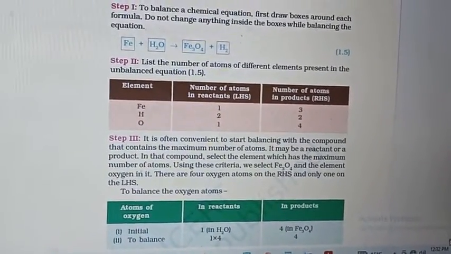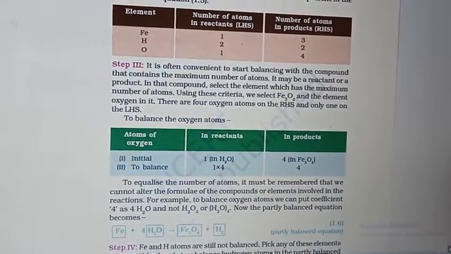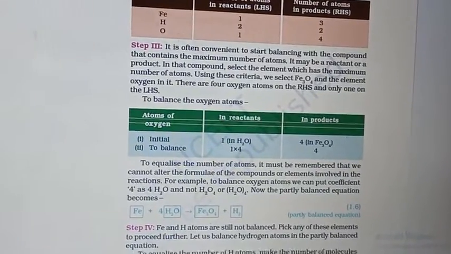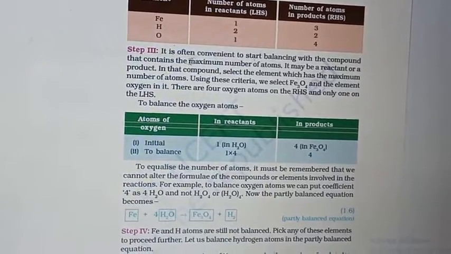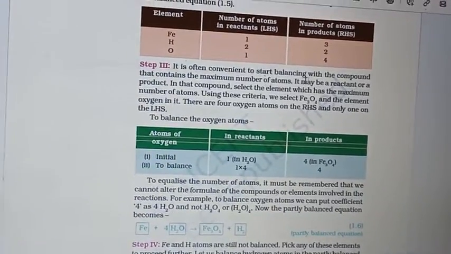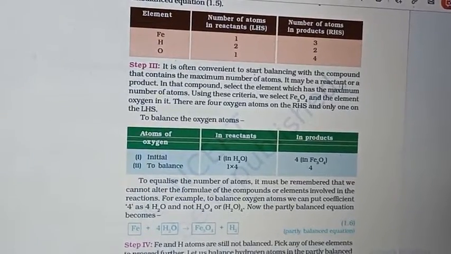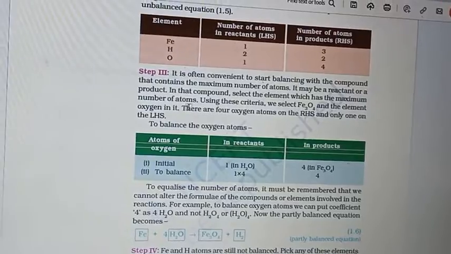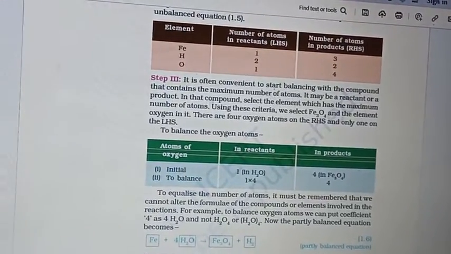Step 3: it is often convenient to start balancing with the compound that contains the maximum number of atoms. It may be a reactant or a product. We can see which has the maximum atoms and we will start from there.